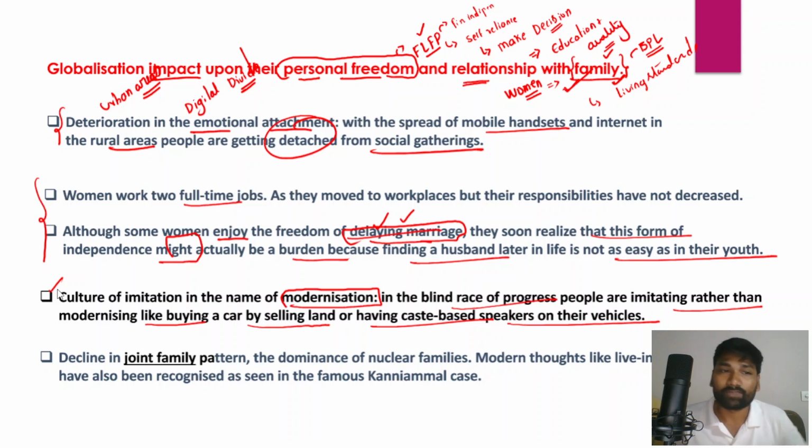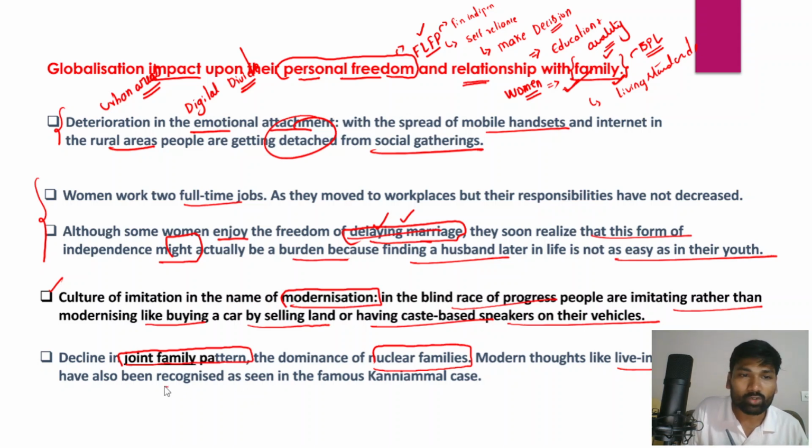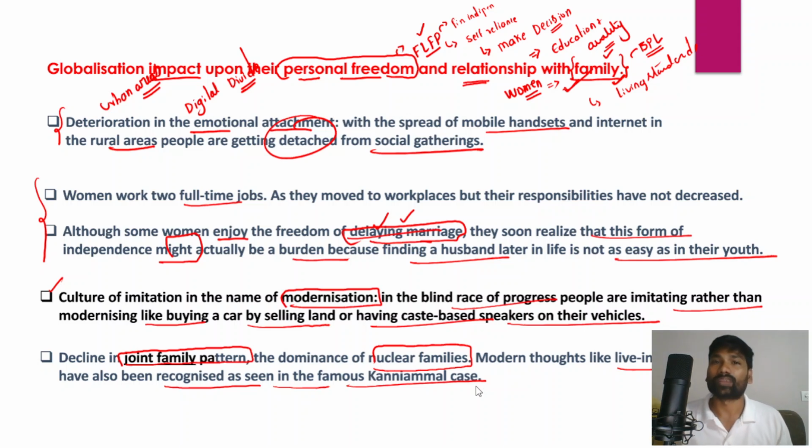As I have already emphasized, there has been a persistent decline in the joint family system in India because of globalization, and a dominance of nuclear families. So the joint family system has decreased and nuclear families have increased, and modern thoughts like live-in relationships have also been recognized, as seen in the famous Kannimal case as well. All these things can be associated with globalization.